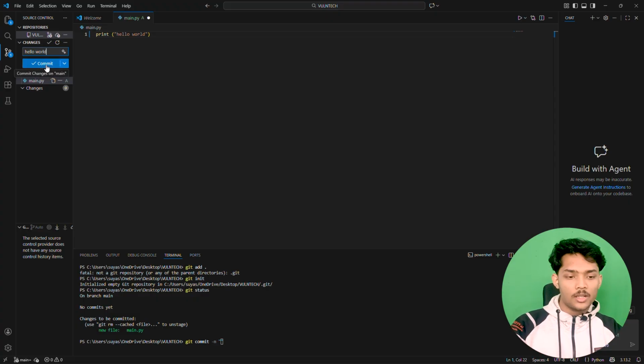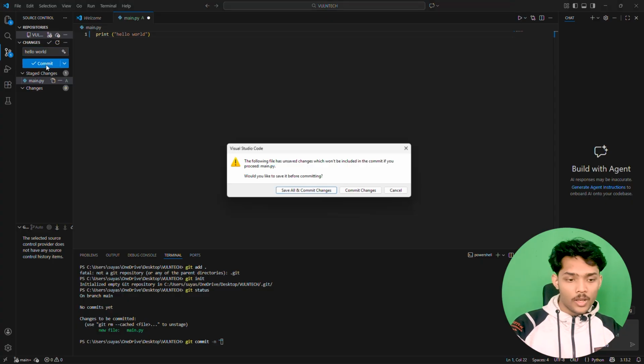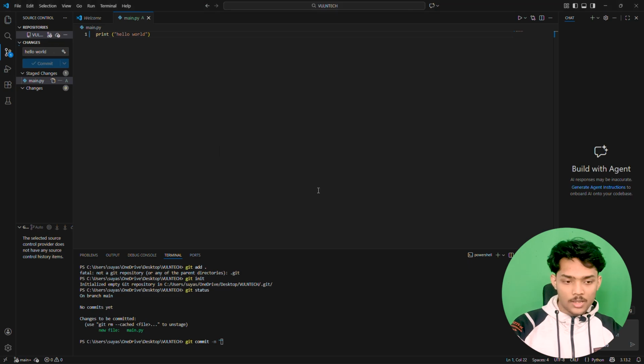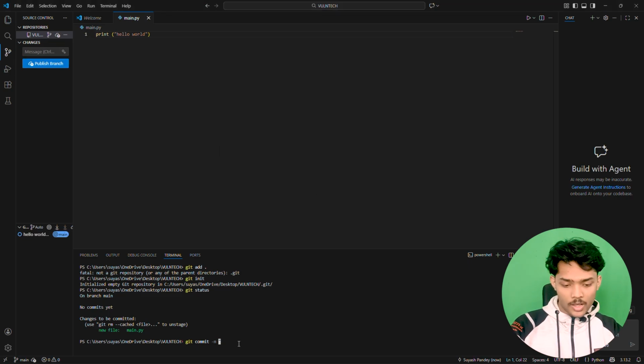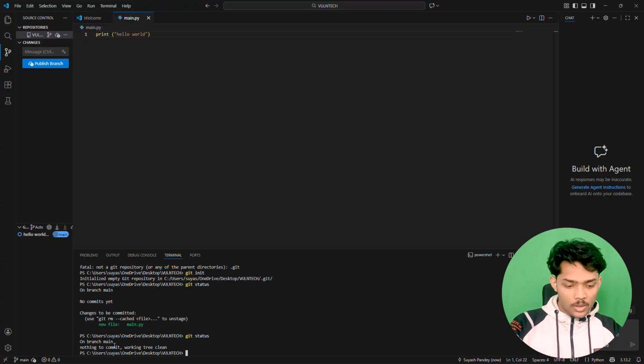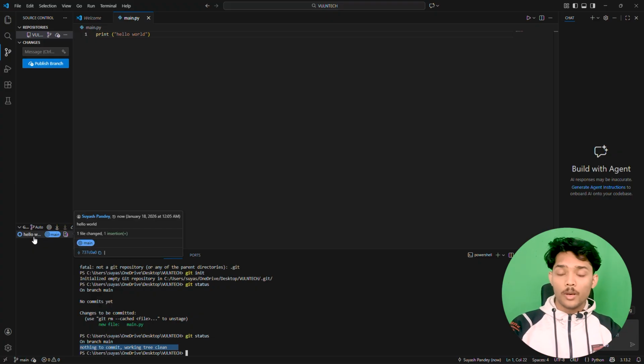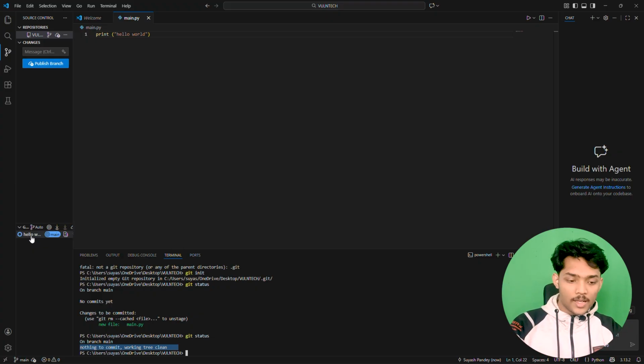If we click this commit button now, it will ask us to save all and commit changes, and we just click on this, and now these changes are committed. If we check the status now by typing git status, okay, sorry, mistake. If you hit enter, you can see on branch main, nothing to commit, working tree clean. We can also see this on the graph here. There are some other commands for the graph as well, but since we can see graphs here, it is much easier.